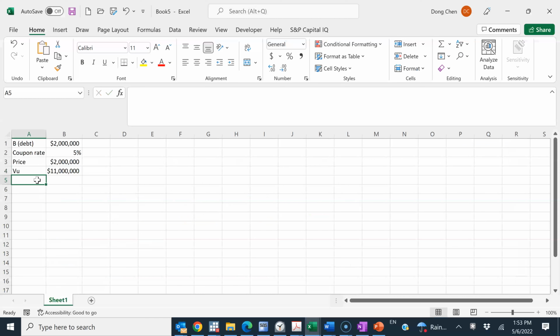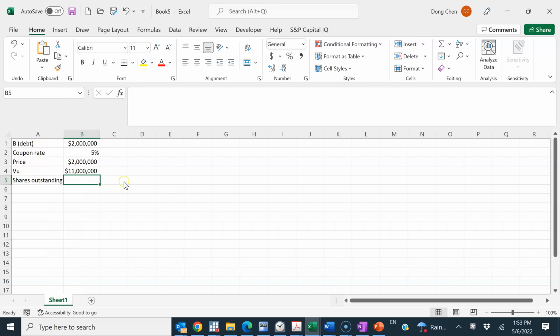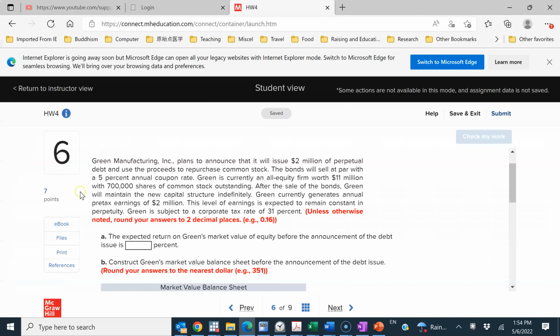And the shares outstanding is 700,000. So obviously from these two numbers we can tell the price per share for the unlevered firm. After the sale of the bonds, Green will maintain the new capital structure indefinitely.